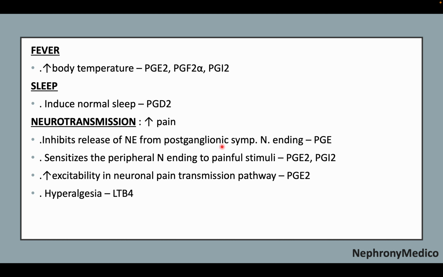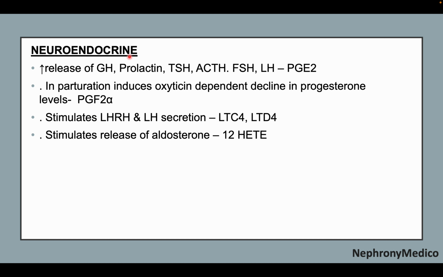norepinephrine from the sympathetic nerve ending by prostaglandin E, sensitization of the peripheral nerve ending to painful stimuli by PGE2 and I2, increased excitability in the neuronal pain transmission pathway by prostaglandin E2, and hyperalgesia by LTB4. In the case of neuroendocrine effects, there is increased release of growth hormone, prolactin, TSH, ACTH, FSH, and LH by PGE2. In parturition, there is induction of the decline in progesterone levels by prostaglandin F2, stimulation of LHRH and LH secretion by LTC4 and LTD4, and stimulation of the release of aldosterone by 12-HETE.